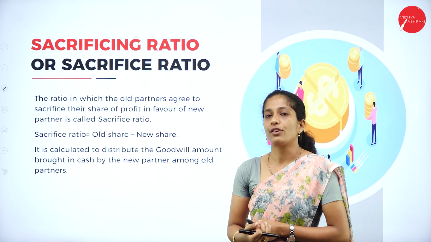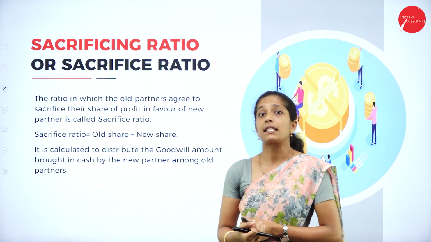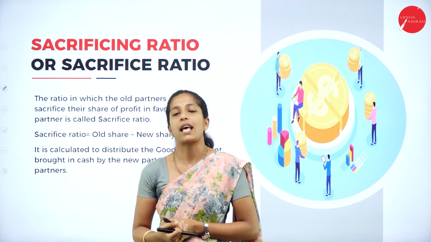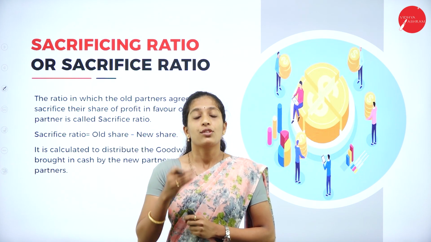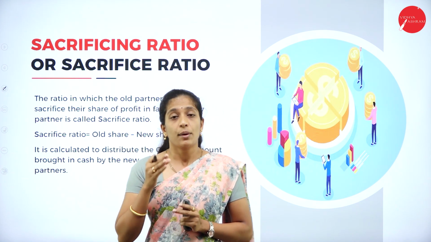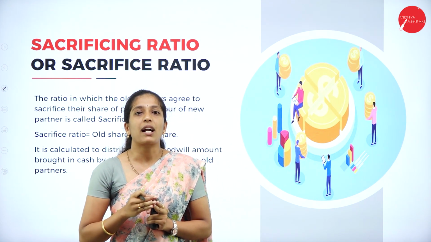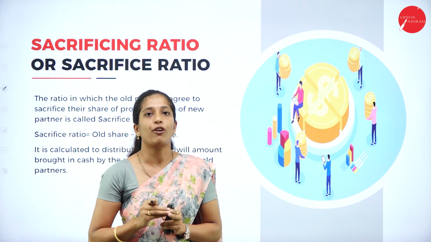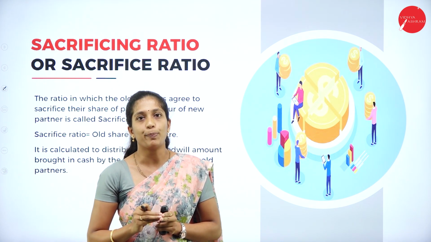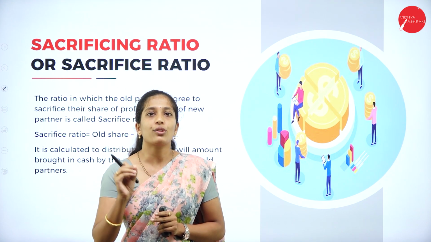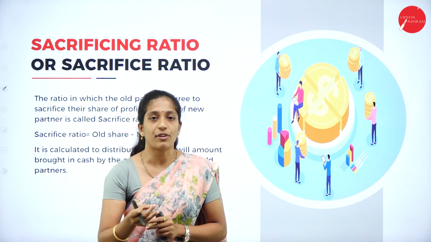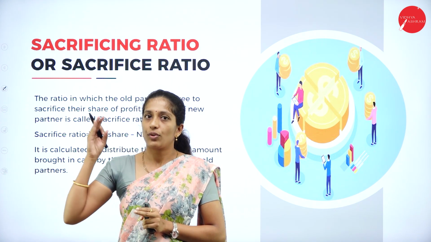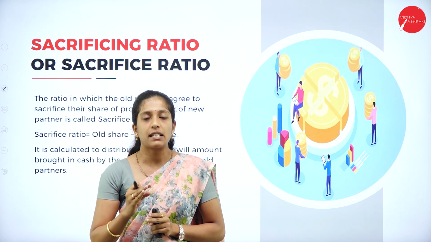Now we shall move on to the next concept, that is sacrifice ratio or sacrificing ratio. Why do we have to calculate this? As I told, the old partners will sacrifice their share of profit in favor of the new partner. So in order to know how much they are going to sacrifice, we calculate the sacrificing ratio.